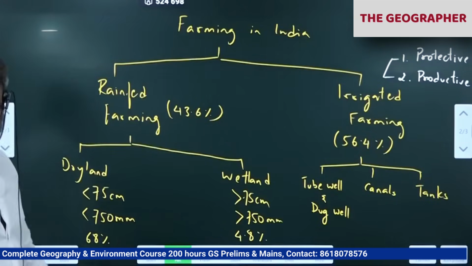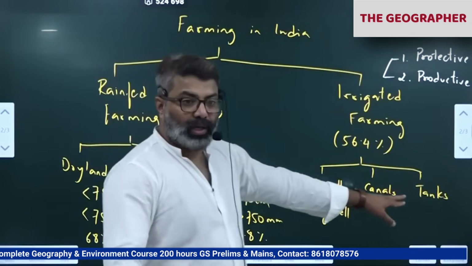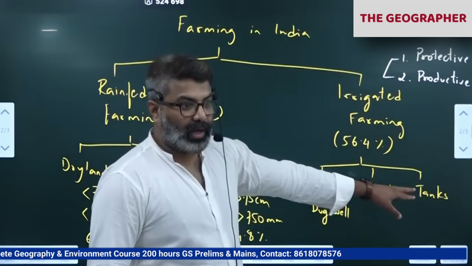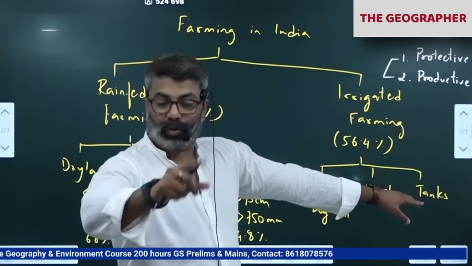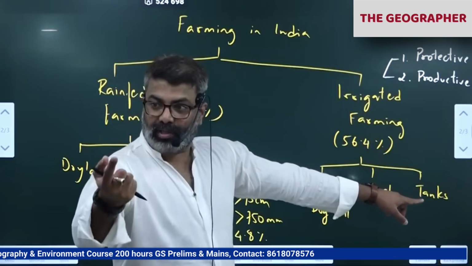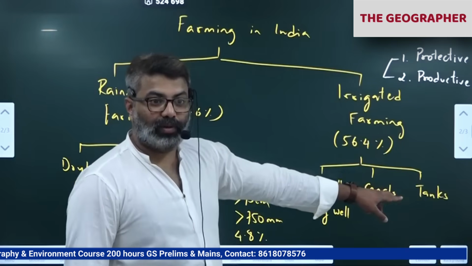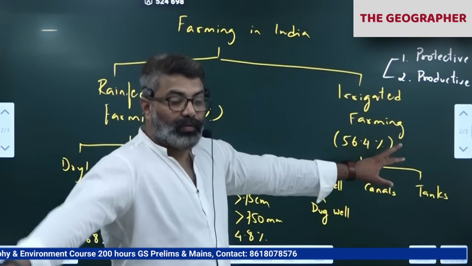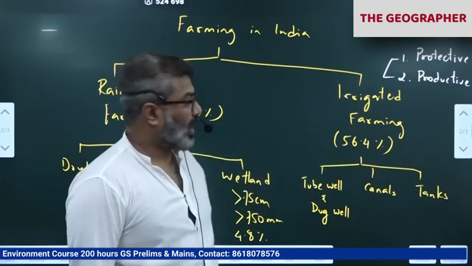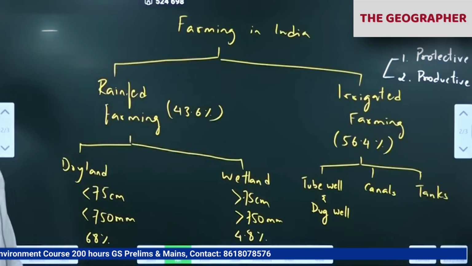As of now, we are leading in that also. In paddy cultivation, 20 tons per hectare has been grown by a farmer in Bihar. In China, 17 tons per hectare they have grown. So we are leading in that as well. But I'm saying we have to replicate this across the country. Then our food production and overall yield will increase. So protective irrigation and productive irrigation, you have to understand this.